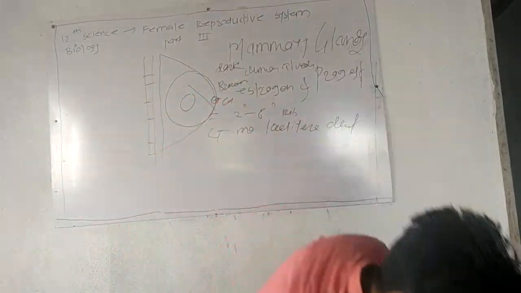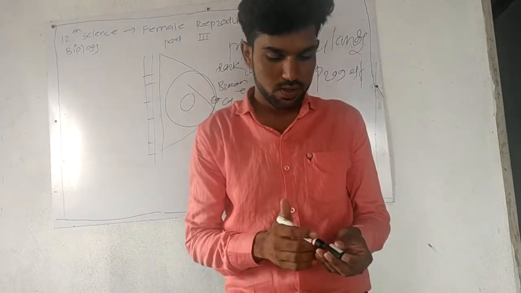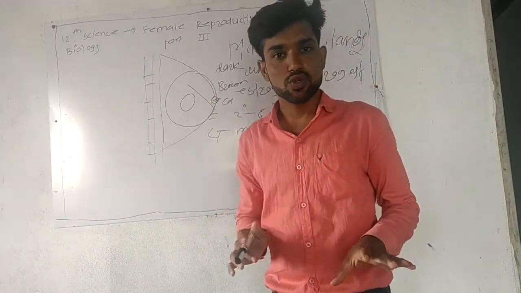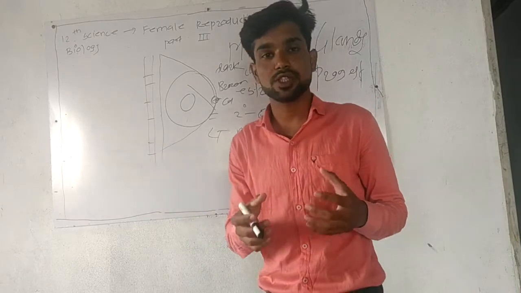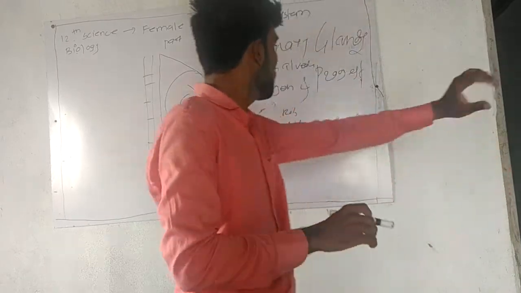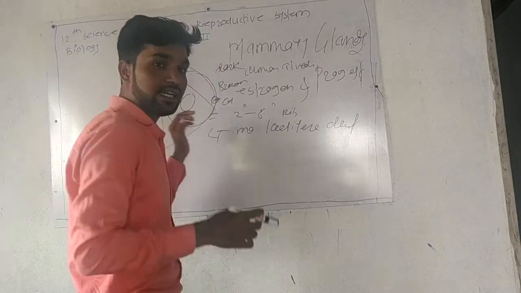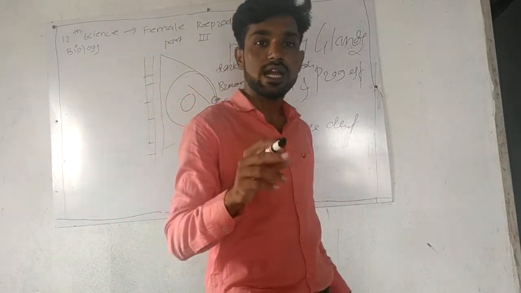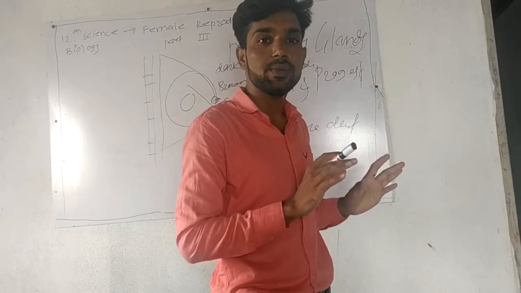So the mammary glands, a female reproductive system organ, are first of all developed by the estrogen and progesterone hormones. This structure is situated from the second to the sixth rib. The alveolar glands secrete the milk and store it in the lumen.